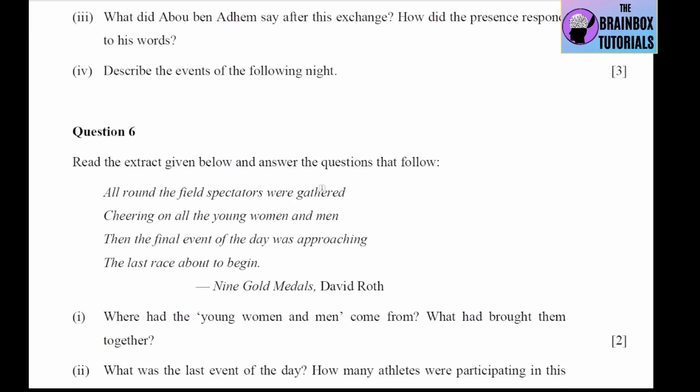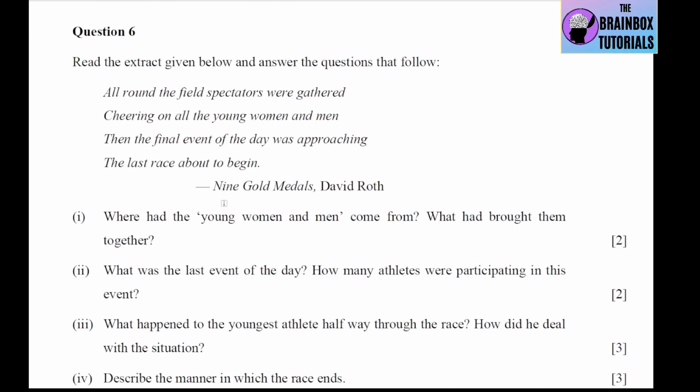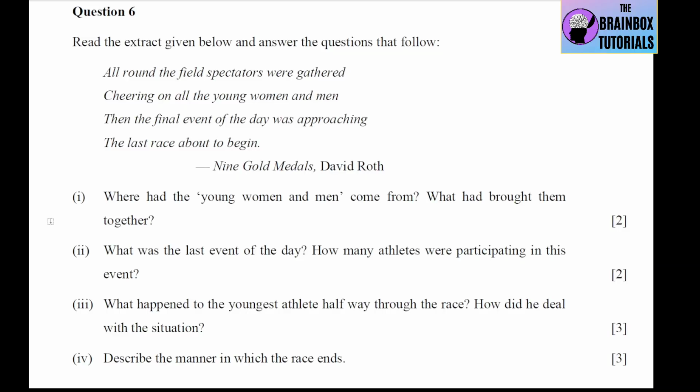Okay, now question number 6. This is from 9 Gold Medals. Okay, the questions are: number 1, where had the young women and men come from? What had brought them together? So they had come from different countries to participate in various sports events in the Berlin Olympics of 1936, and they were fired with the longing to win a medal, gold, silver or bronze in the events.